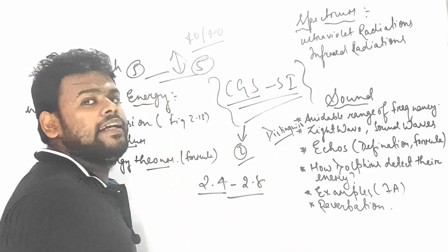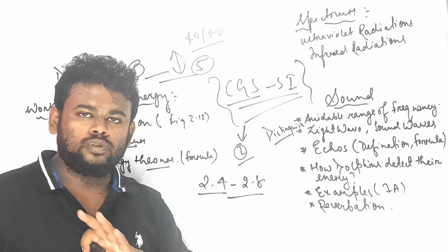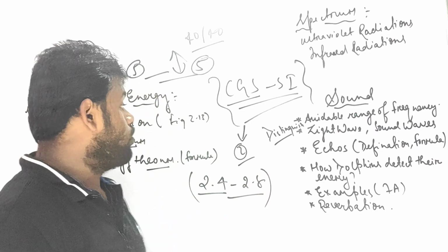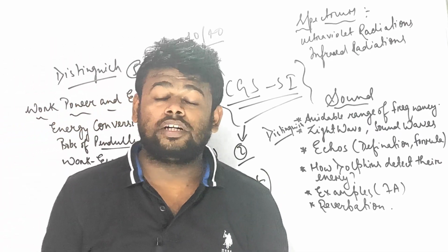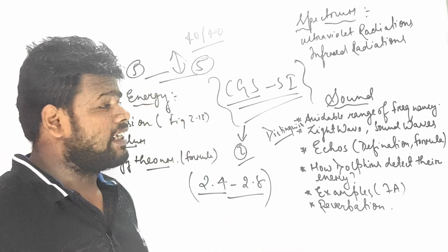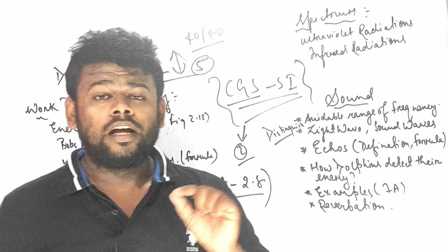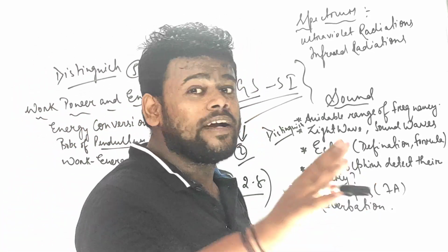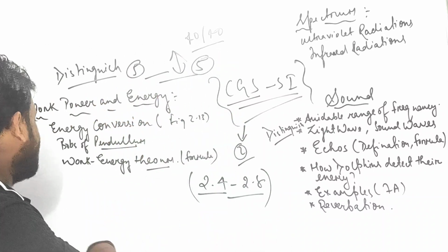You cannot scroll anything. पक्का सब कुछ पढ़ना है इसमें से. You cannot scroll anything because इसमें से सवाल बनेगा. You cannot scroll 2.4 to 2.8. 2.4 to 2.8 is very important in case of work, power and energy. Coming next, the question again is a direct question. PYQ देख लेना बच्चों, इसमें से आता है energy conversion.